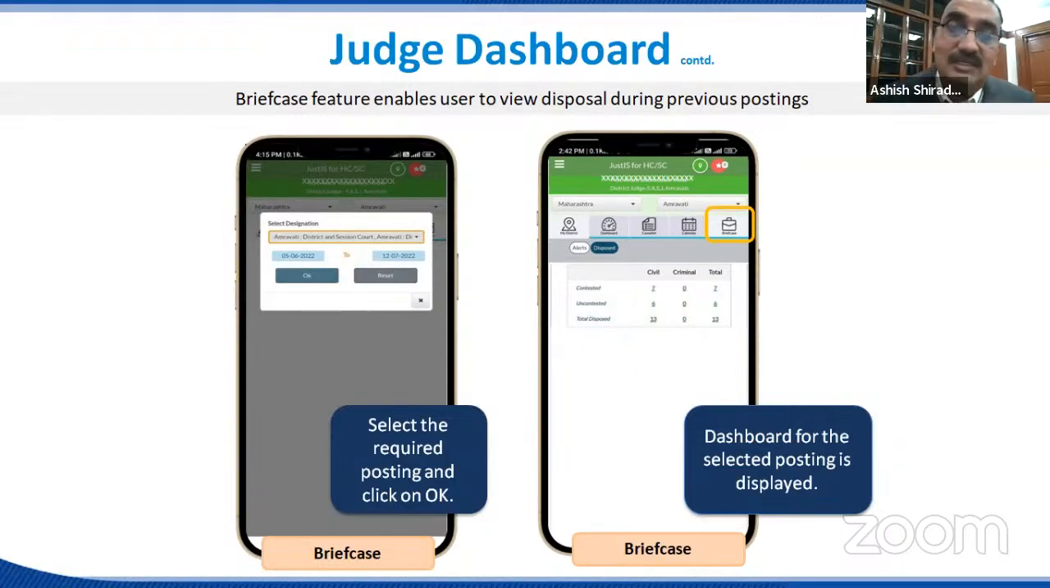The reason is that in most of the states, the data has become accurate and routine only since 2015 onwards. Before that, the data is not available in the system. So after discussing with the committee, we have finalized that from 2015 onwards, we can show this information. So this option, we call it a briefcase.